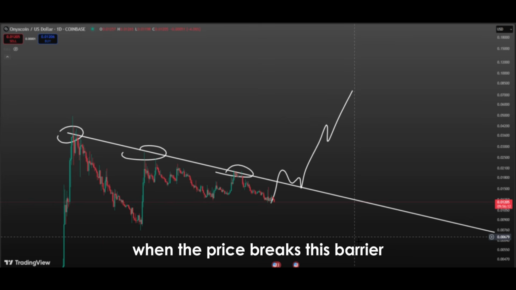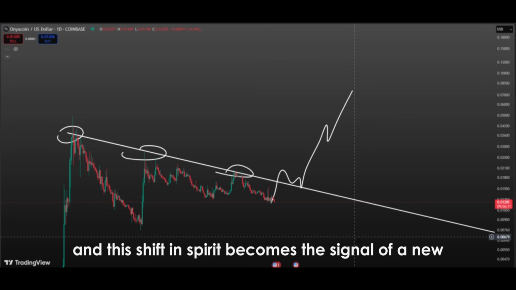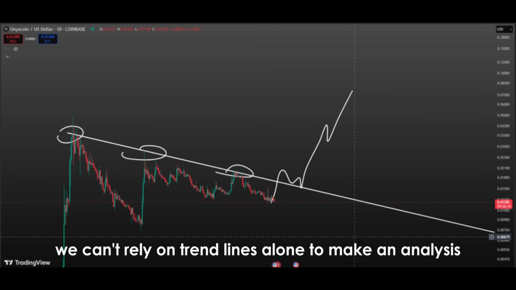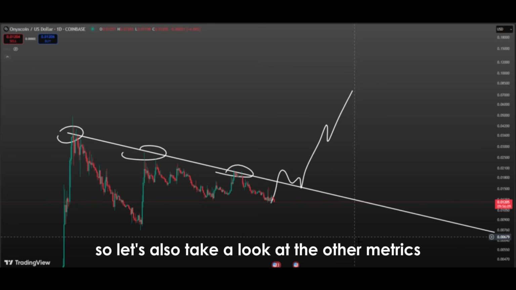When the price breaks this barrier, it's not just the lines that change, the spirit of the market changes too, and this shift in spirit becomes the signal of a new bullish wave. But we can't rely on trend lines alone to make an analysis. So let's also take a look at the other metrics.